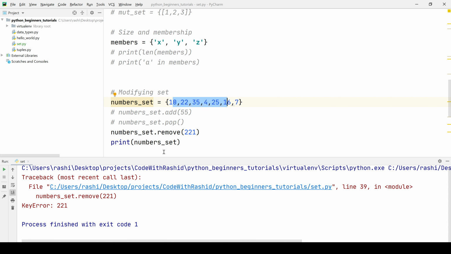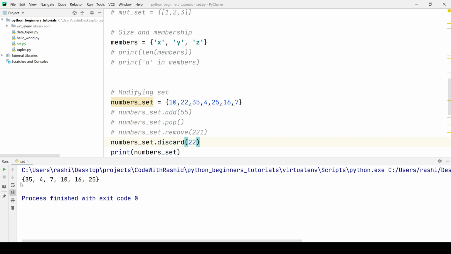To avoid this exception, we can use the other function, that is, instead of remove we can use the discard function. What will it do? It will perform the same functionality just like remove. Let's say if we remove 22 again and run the program, so 22 is removed from the set. But the only difference, if the value is not inside the set, it will not throw any kind of exception. So let's rerun the program again, then we will see that it has not thrown any exception, it's simply ignoring the value if it's not found.